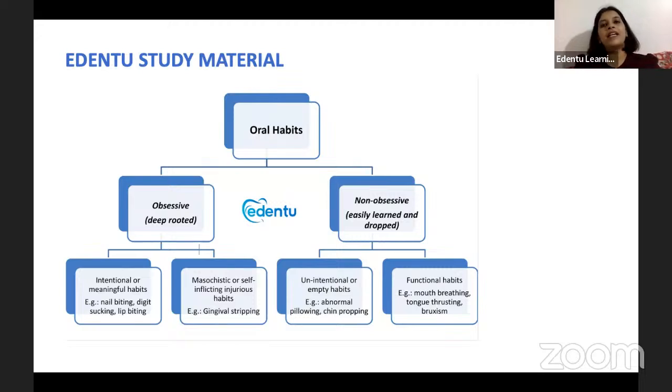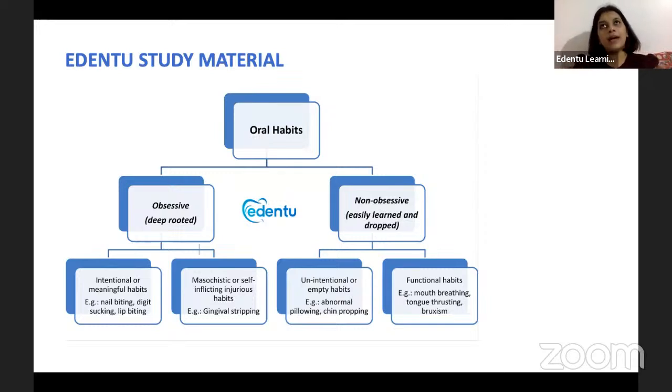And this can be divided into intentional or meaningful habits, and then we have self-inflicting injurious habits or masochistic habits. So one of the masochistic habits is frenum thrusting, like we already discussed, or gingival stripping. Okay, this can also be self-inflicting, and this is a sadomasochistic habit or behavior. Then we have intentional or meaningful habits, which could be thumb sucking, lip biting, or even nail biting.